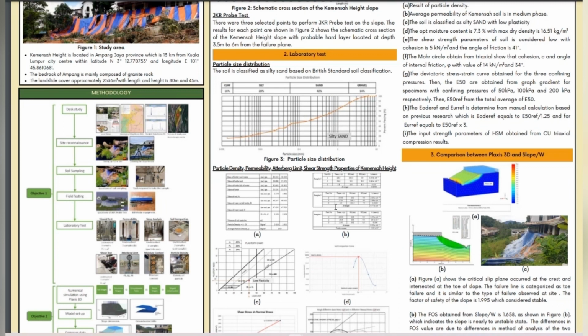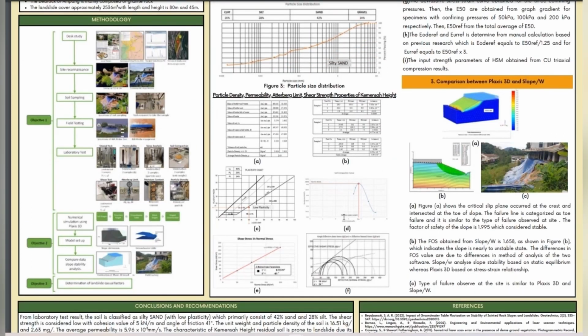Figure D states that the optimum moisture content is 7.3% with maximum dry density of 16.51 kg per meter cube. And from Figure E, the shear strength parameter we get from the shear box. Same goes to Figure F, the triaxial test, to get the secant stiffness to input in Plaxis 3D.